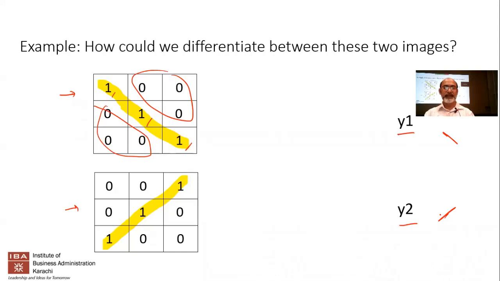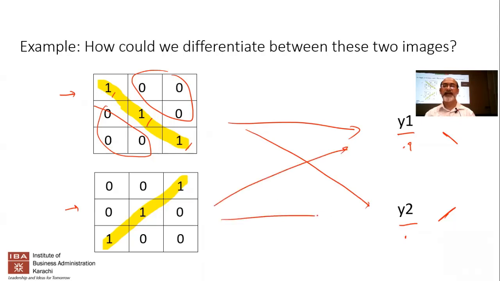Can we process these two images in such a way that it would give me, let's say, a high value, let's say 0.9 over here and 0.1 when I'm feeding it this image? And on the other hand, when I'm feeding it the other image, I want it to give me, let's say, 0.2 over here and 0.8 over here. In other words, y1 and y2 should reflect whether it is image number 1 slanting downwards, or image number 2 slanting upwards.